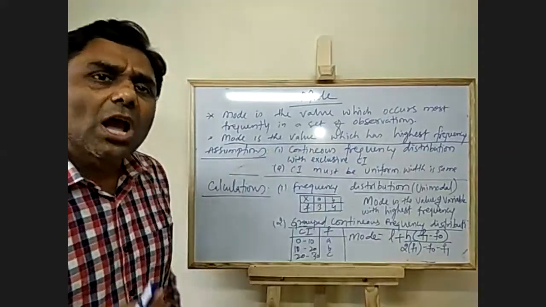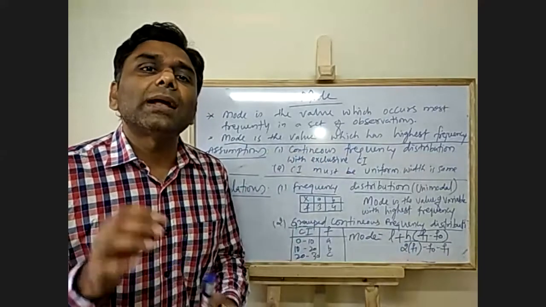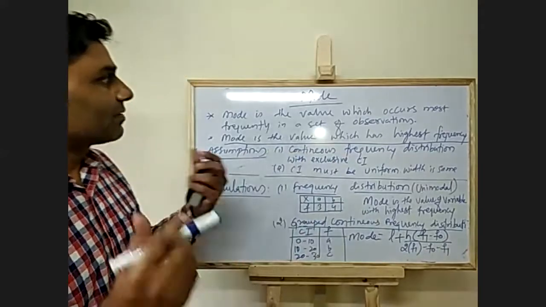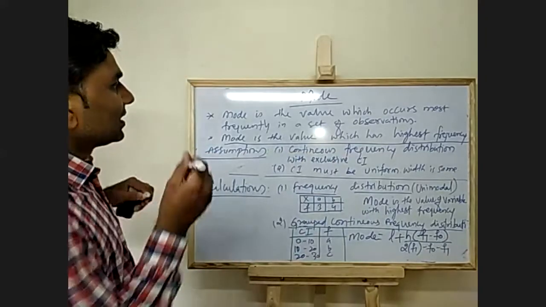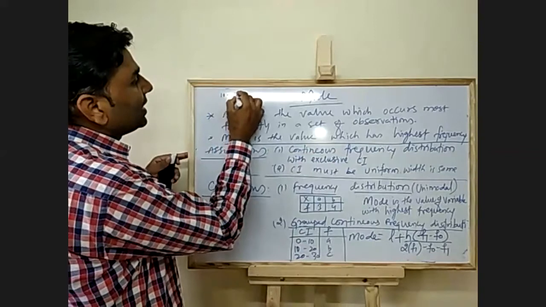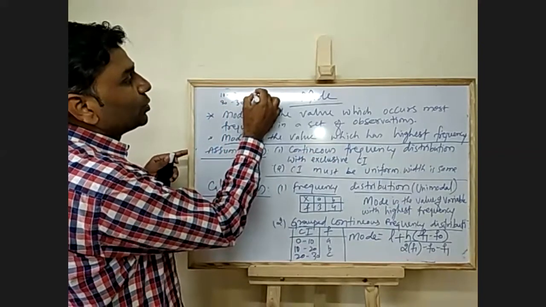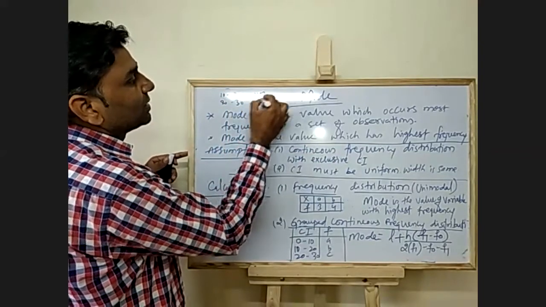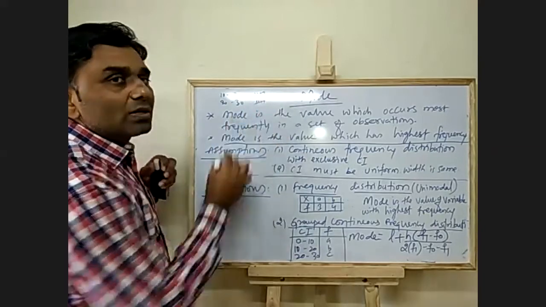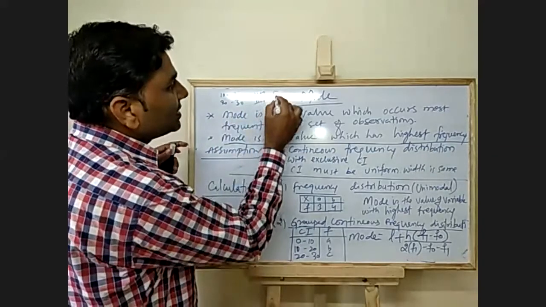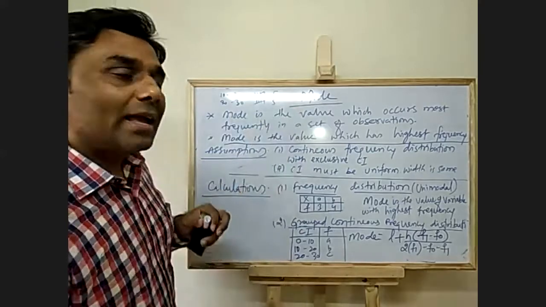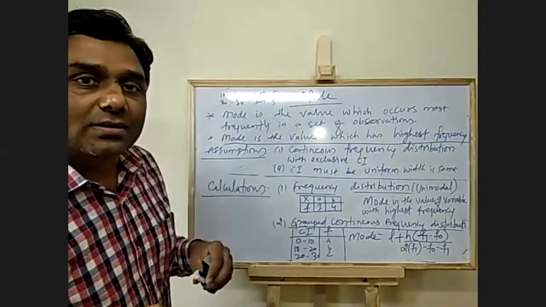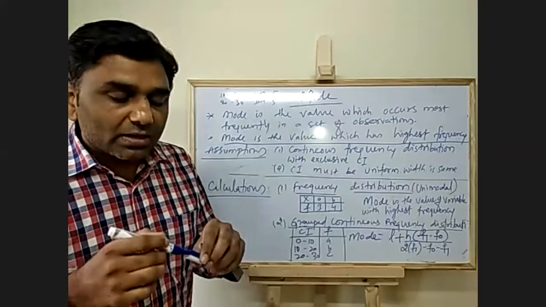Frequency is nothing but how many times that number has occurred. You know the frequency distribution table, right? Like 10 to 20, 20 to 30. We do the tally bars, right? So this frequency is telling how many times that number has occurred.